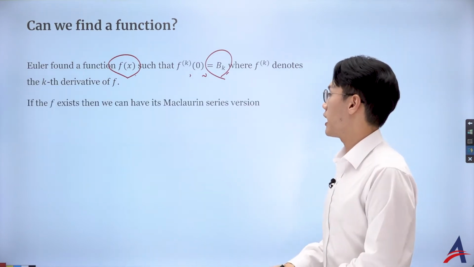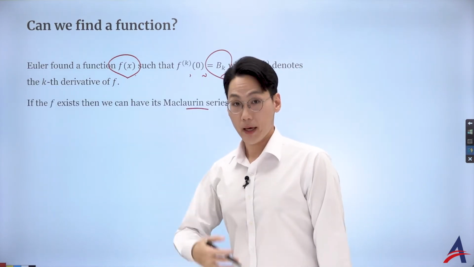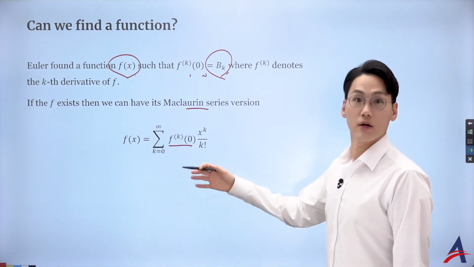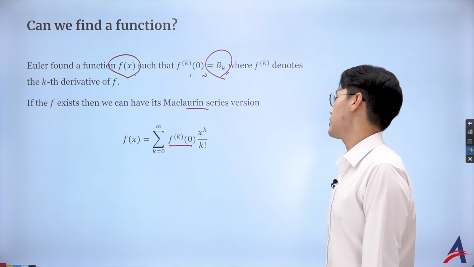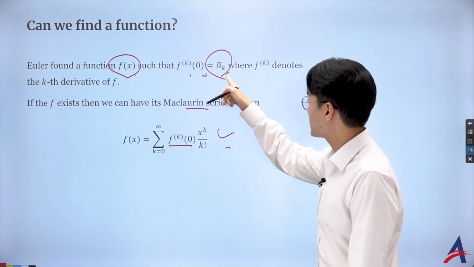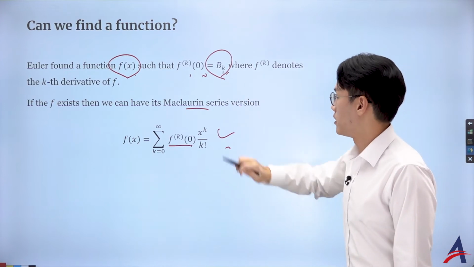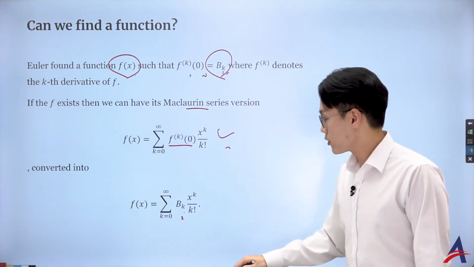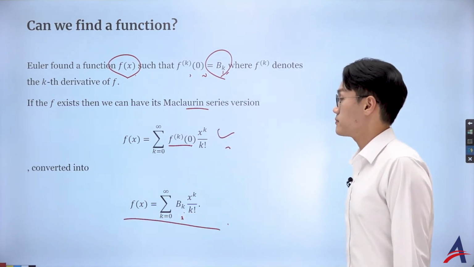In fact, we saw the idea from the Maclaurin series. Maclaurin series was defined with the what? Coefficient as the derivative with the power series, right? So this is a definition of a Maclaurin series. And what I'm saying here is, I want the derivative to be the Bernoulli coefficient, so Bernoulli numbers. I want to find such functions for that.